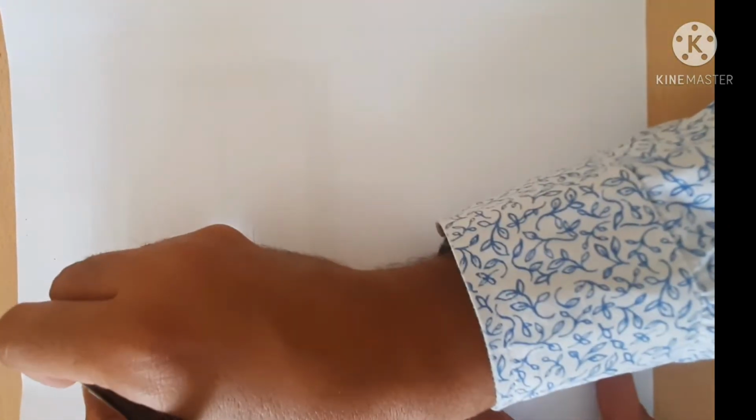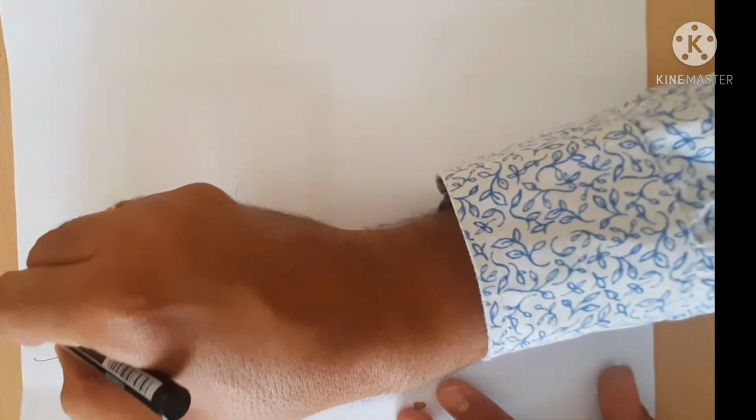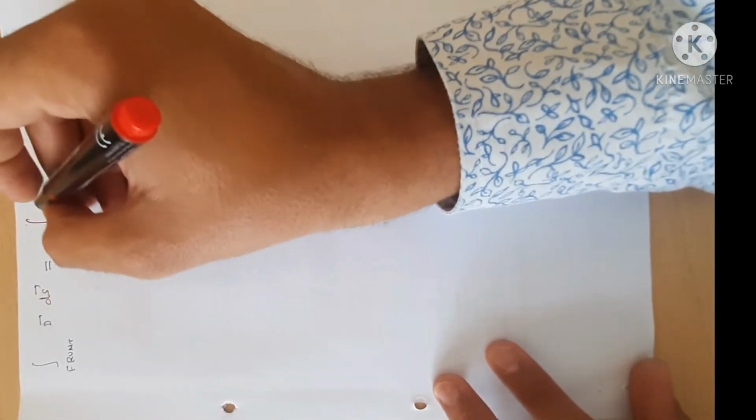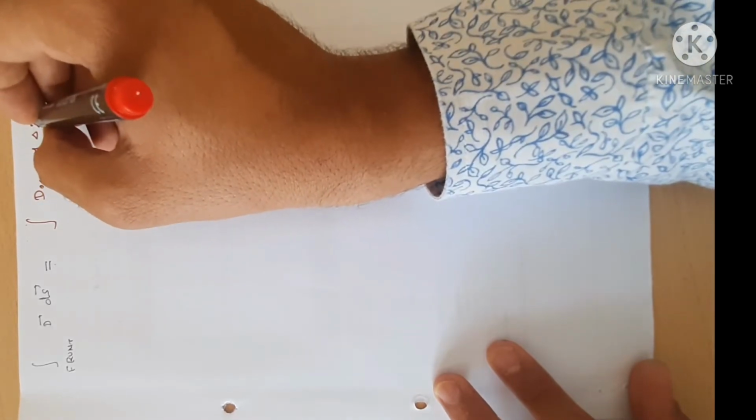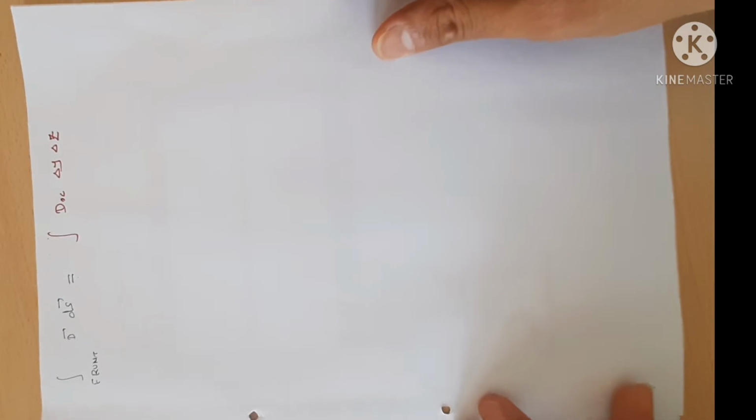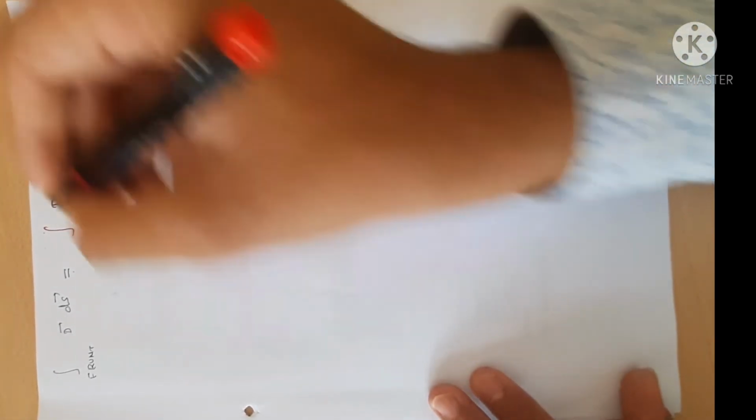So let us continue. Integration for the front side D into dS is equal to integration dx delta y delta z. This is what we had written last. So the main thing is, what is dx? What is this dx? Okay, so here